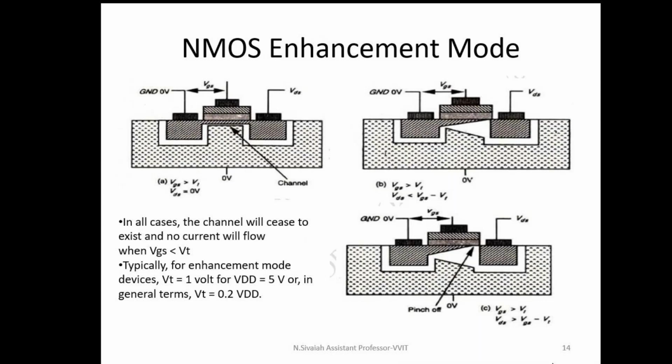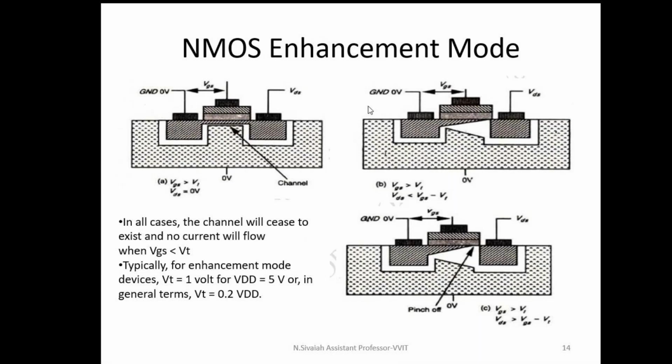The minimum voltage required to form a channel is called the threshold voltage. If the gate to source voltage is less than the threshold voltage, then the MOSFET operates in the cutoff region and the drain current is zero. That is shown in figure 1. When it comes to the second diagram, let us assume the threshold voltage VT is equal to 0.7 volts and I am applying VGS equal to 1 volt. That means VGS is greater than VT, so a channel is formed.